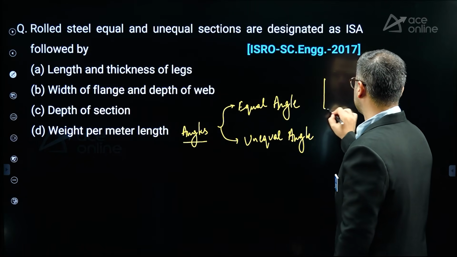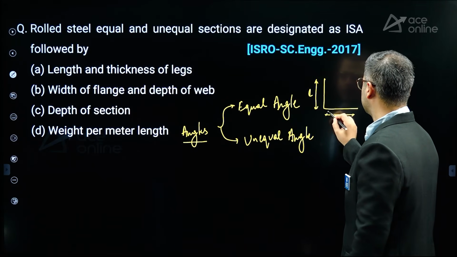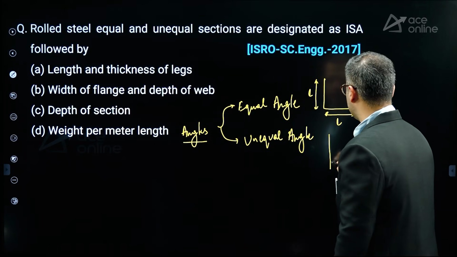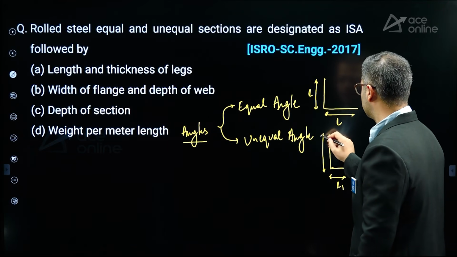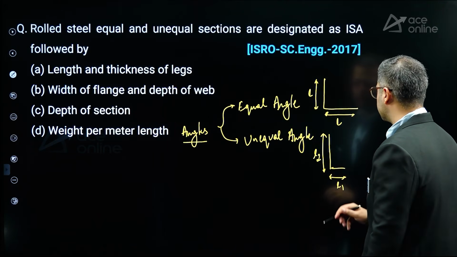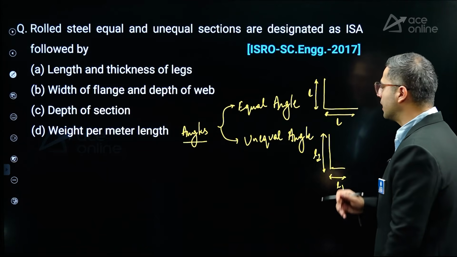Now in equal angle sections, both the legs tend to have the same length, and in unequal angle sections, the length is different, right? Now they are also specified with respect to their thickness.